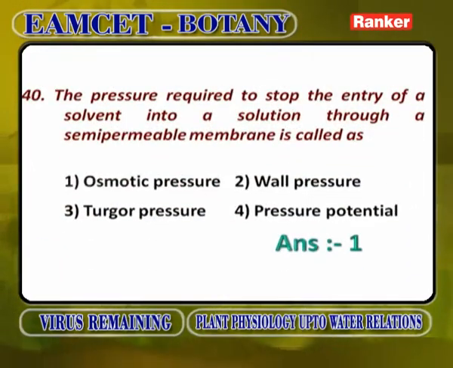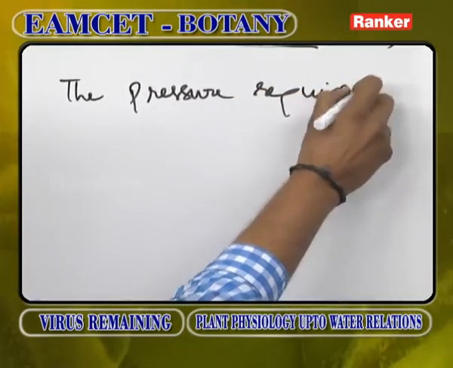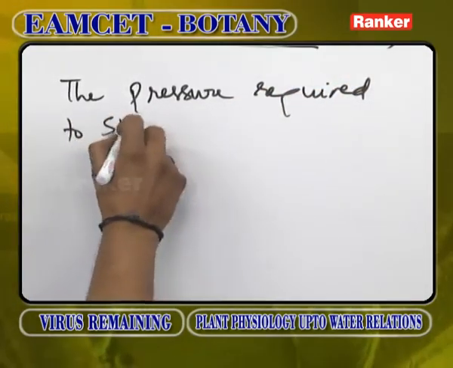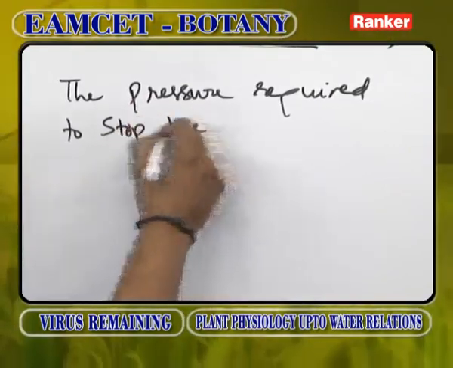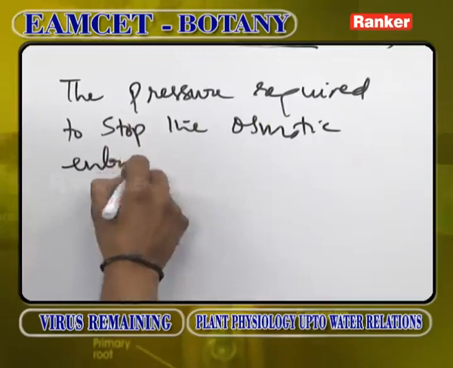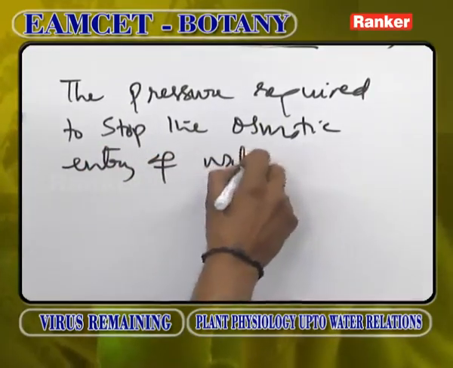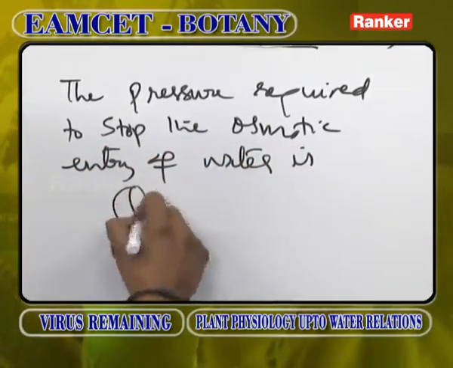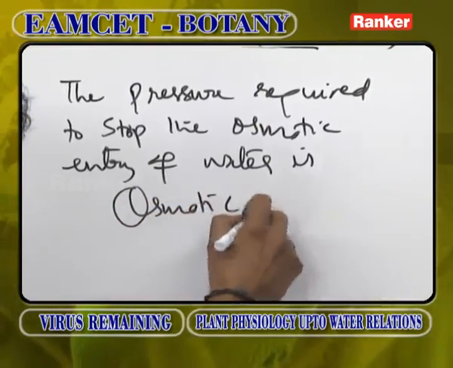The pressure required to stop the entry of a solvent into a solution through a semi-permeable membrane is called... This is nothing but the pressure required to stop the osmotic entry of water, called osmotic pressure.